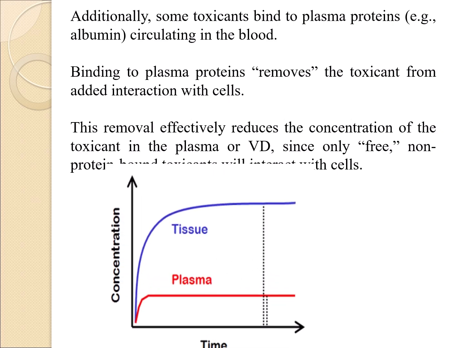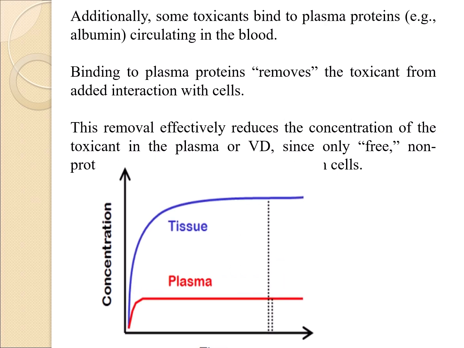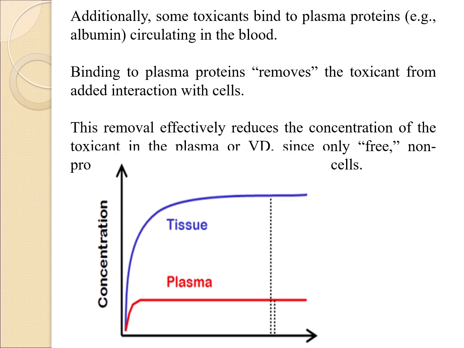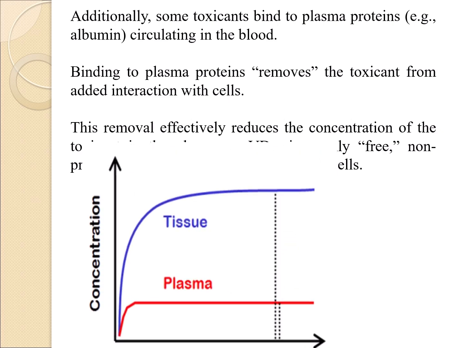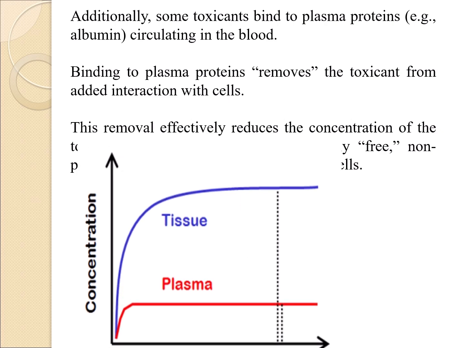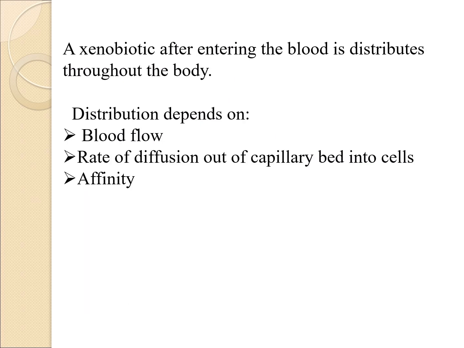This removal effectively reduces the concentration of the toxicant in the plasma or VD, since only free, non-protein-bound toxicants will interact with cells. Toxicant distribution depends on blood flow, rate of diffusion out of the capillary bed into cells, and affinity.